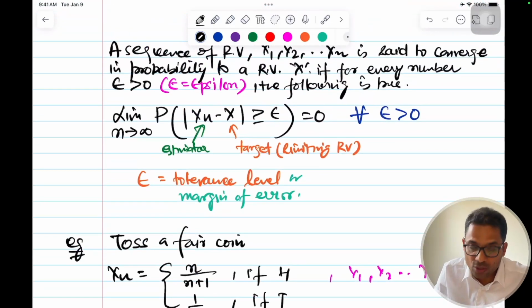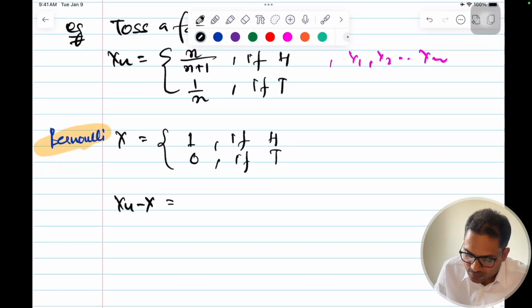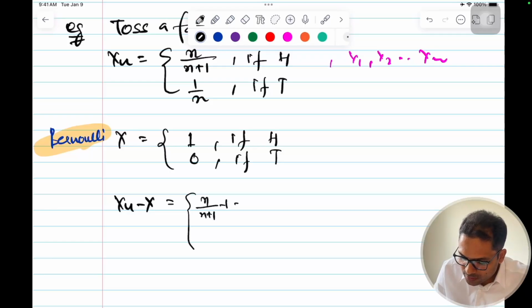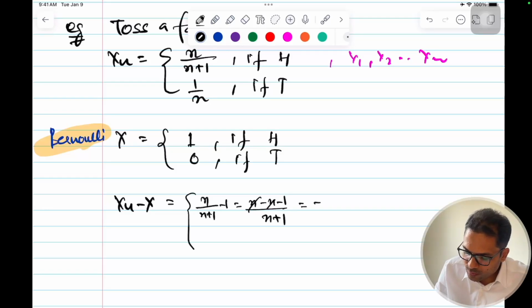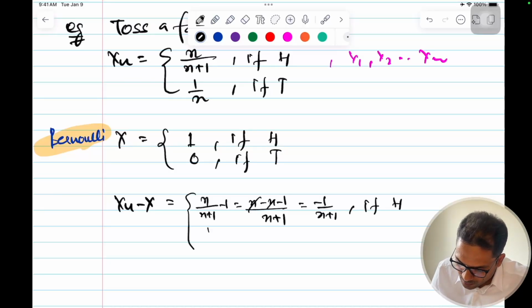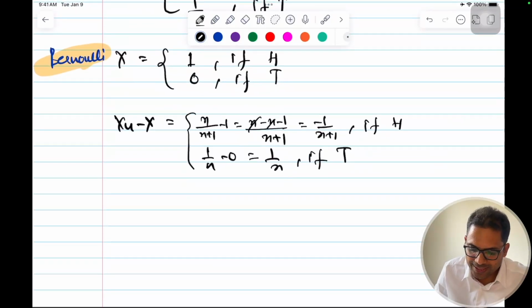Xn minus X will be n by n plus 1 minus 1, which is n minus n minus 1 by n plus 1, equal to minus 1 by n plus 1 if head, and 1 by n minus 0, equal to 1 by n if tail. This is my Xn minus X.